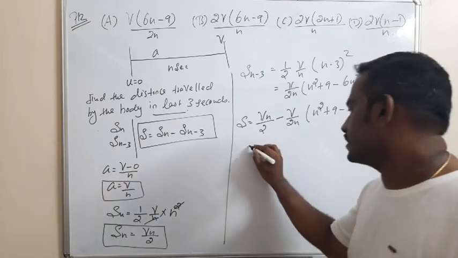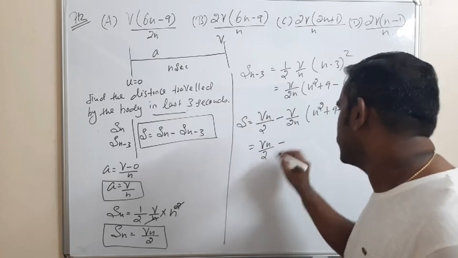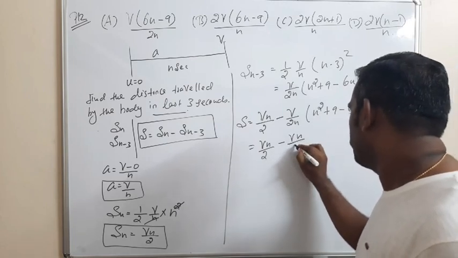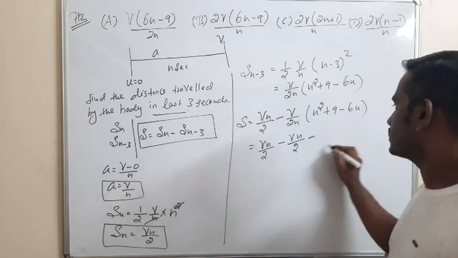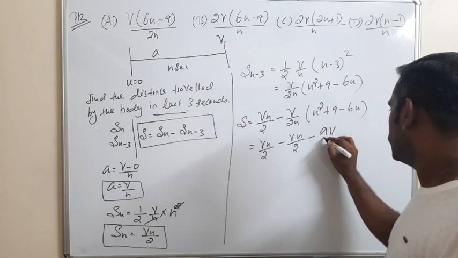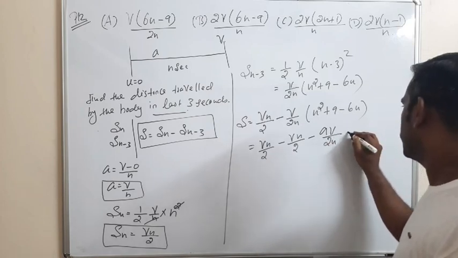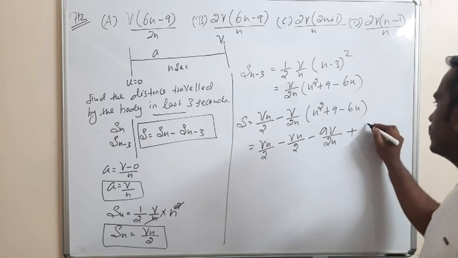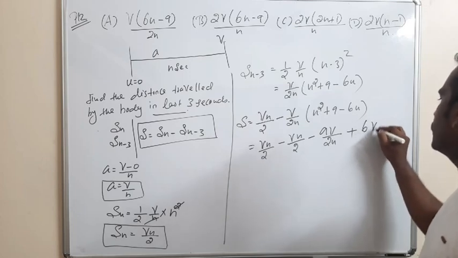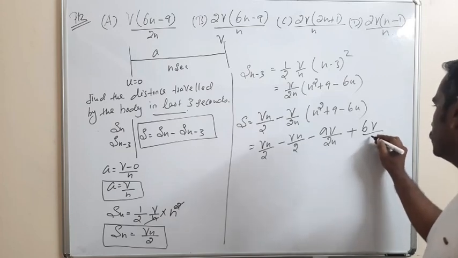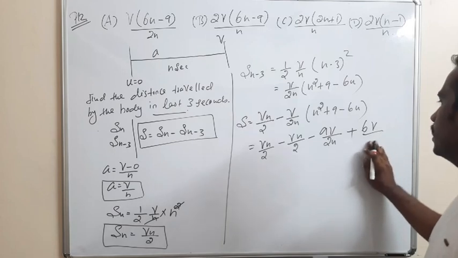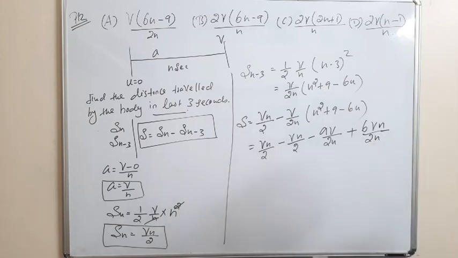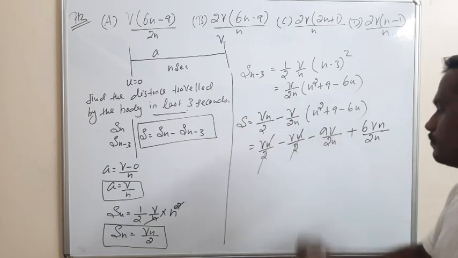Multiplying out, we get Vn by 2 minus Vn by 2, minus 9v by 2n, and minus into minus gives plus 6vn by 2n. So Vn by 2 minus Vn by 2 cancel.